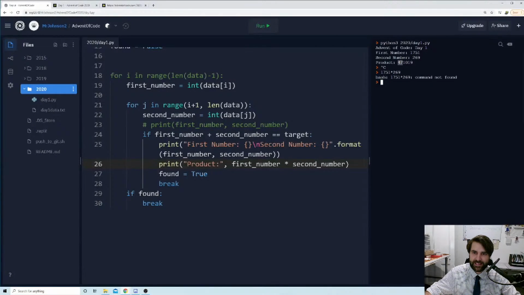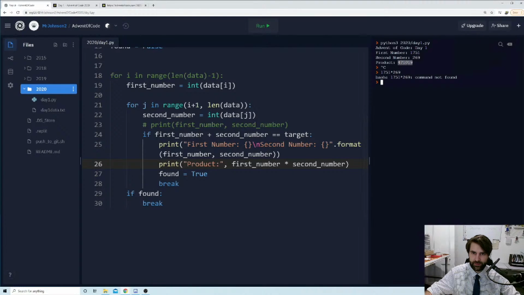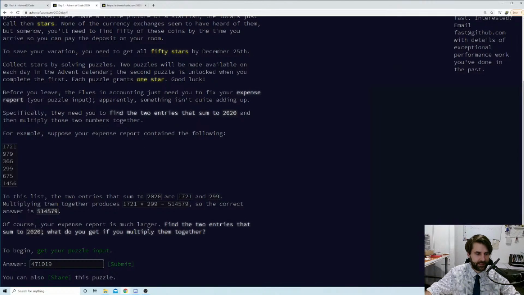I know one way to check it. We could actually put this into the answer box. So 471019. Let's put this into the answer box. 471019. Did I get that right? 471019. Yes, I did. Fantastic.